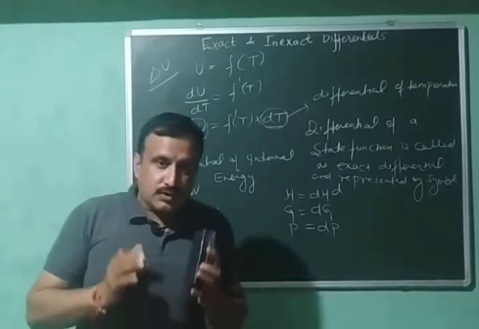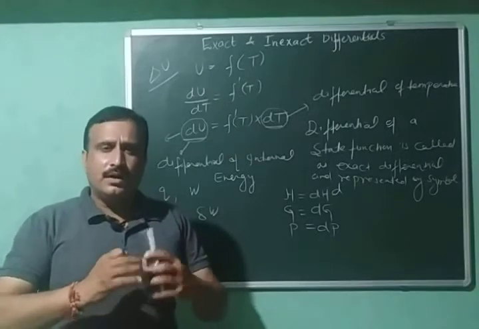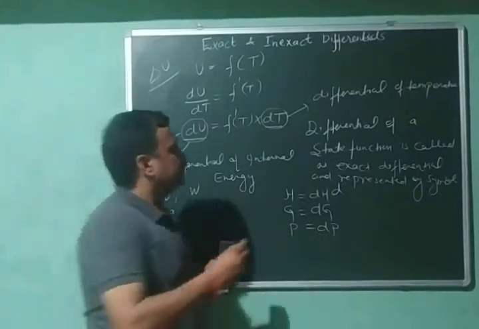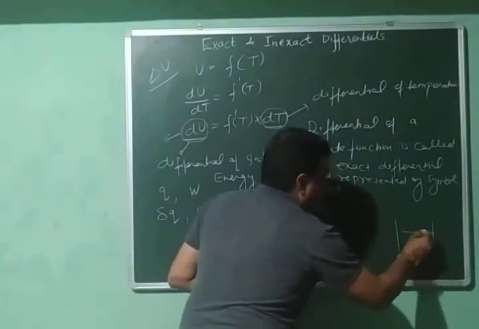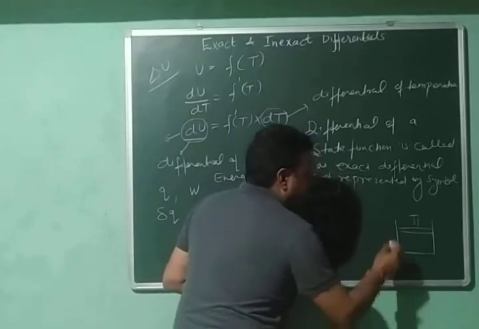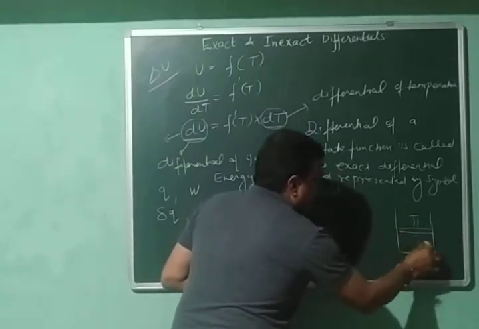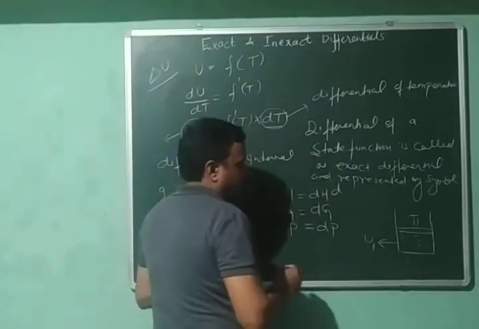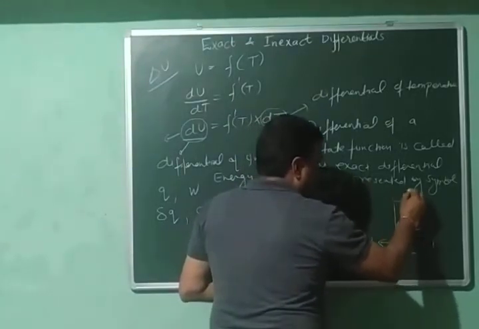Further, a thermodynamic process is considered to be made up of a large number of small steps. For example, if I expand a gas from an initial state where its internal energy is U1, and I have expanded this gas to this position.